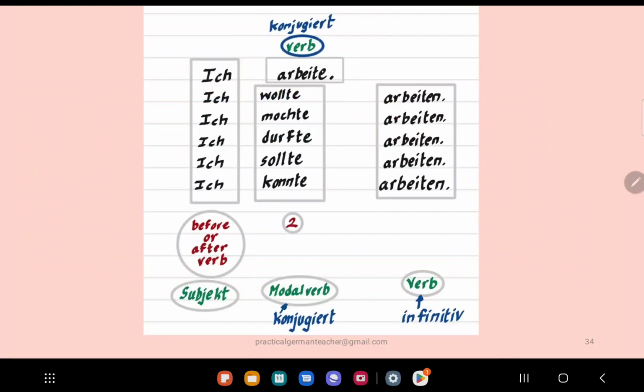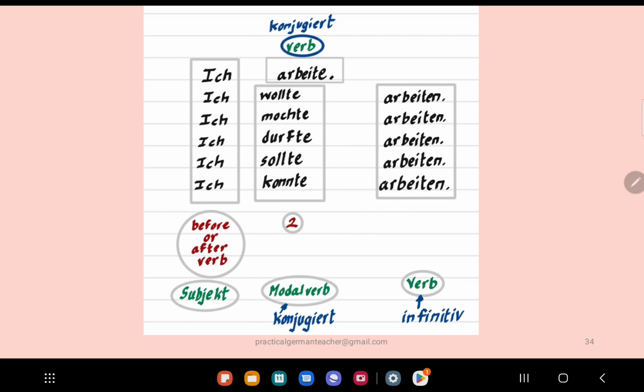Let's try to write those sentences using Präteritum. Instead of saying I want to work, if I want to say I wanted to work, it would be ich wollte arbeiten, ich mochte arbeiten, ich durfte arbeiten, meaning I was allowed to work, ich sollte arbeiten, meaning I should have worked, ich konnte arbeiten, implying I could have worked.